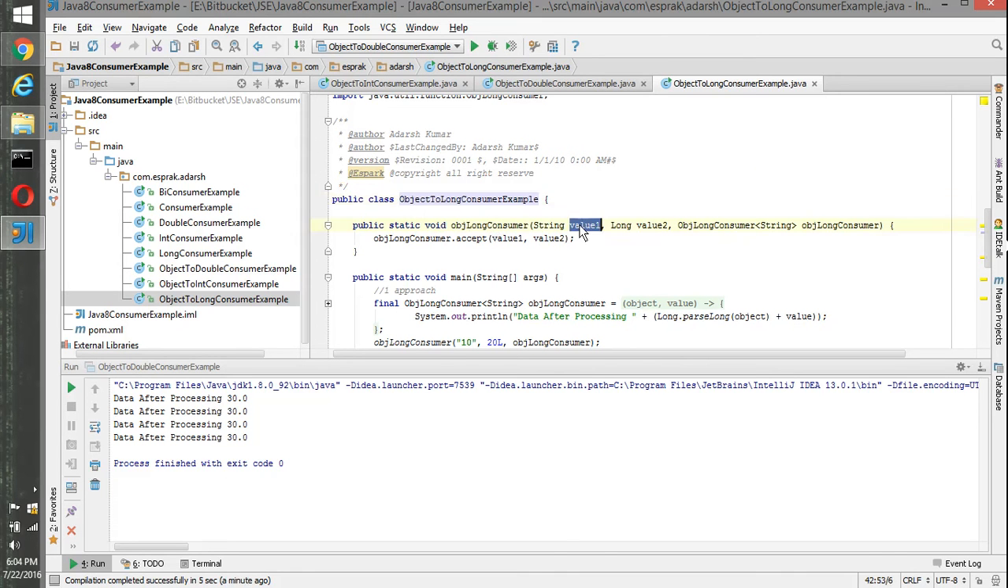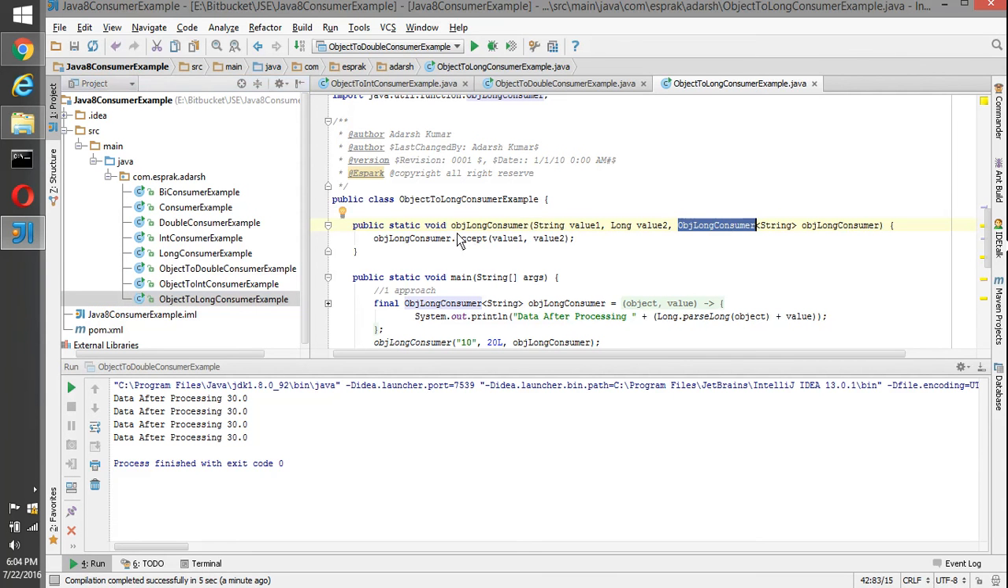So it takes an object value and a long value and does some processing by converting the object value into the appropriate type to perform an operation with the long value. That's what ObjDoubleConsumer, ObjIntConsumer and ObjLongConsumer are meant for. Basically, these three take an object as well as the respective data type, whether double, int or long, convert the object into the compatible type, and do some operations on that.